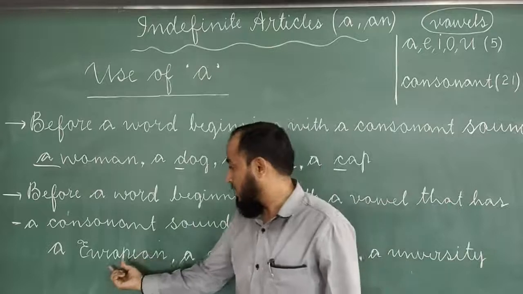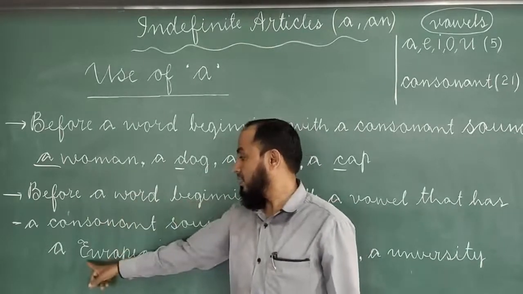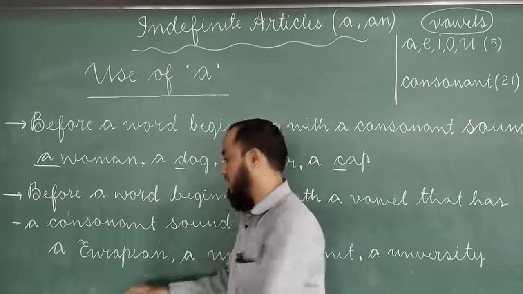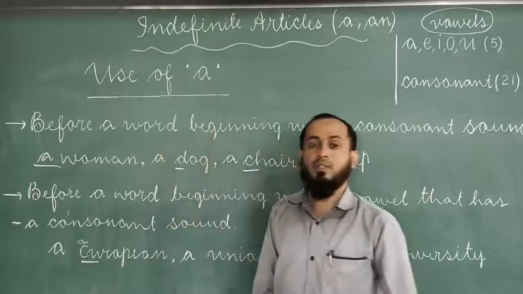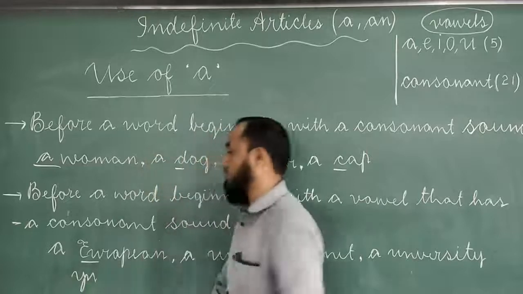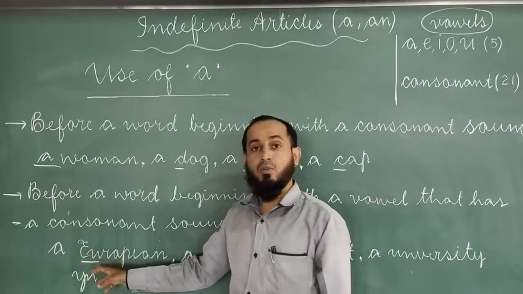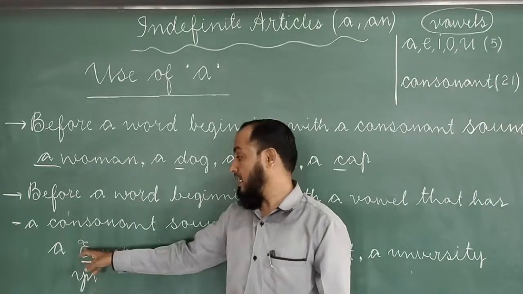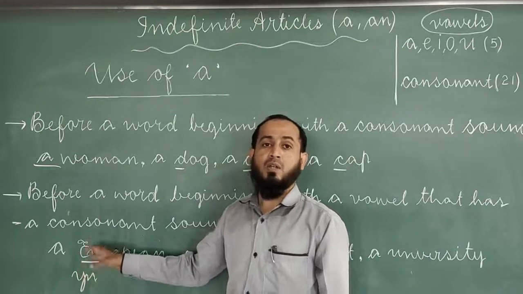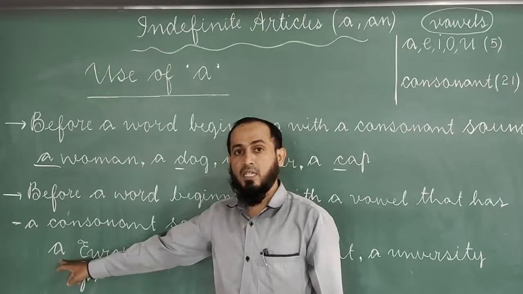Here is the word European, beginning with a vowel, but this word has a consonant sound. E and U together give a consonant sound. Though E is a vowel letter, it gives a consonant sound. That's why we have to use here a.